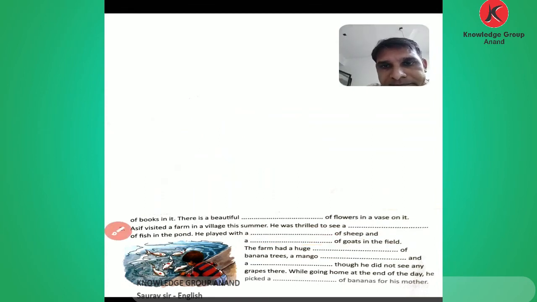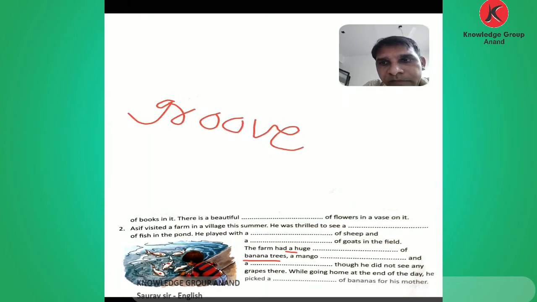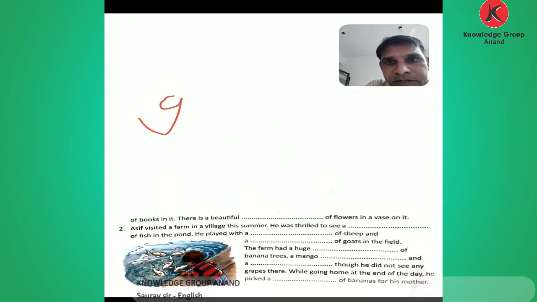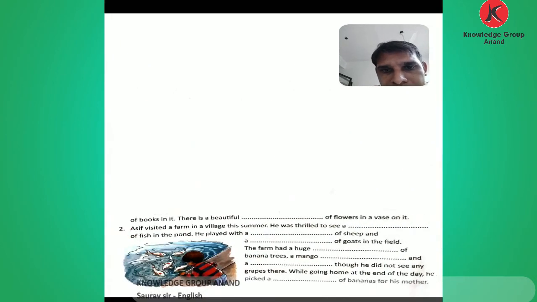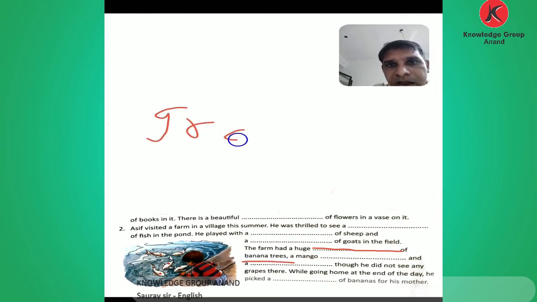Now comes the next. The farm had a huge blank of banana trees. What? Banana trees. For the bananas, I already know the word, a grove. That's the word grove, G-R-O-V-E. Here in this page given. What? Grove. This is grove of bananas. So here the farm had a huge grove of banana trees.